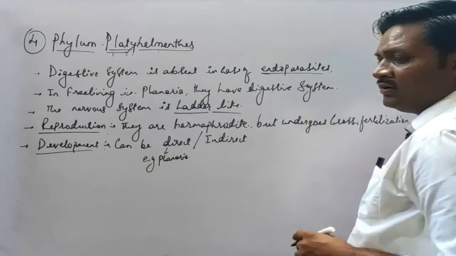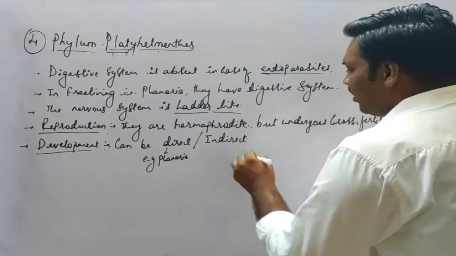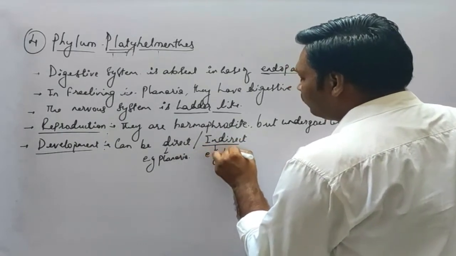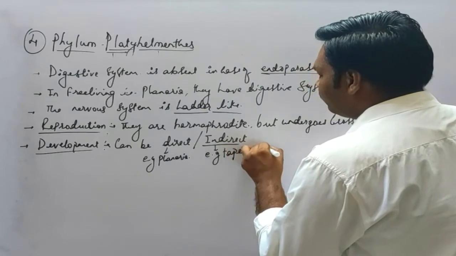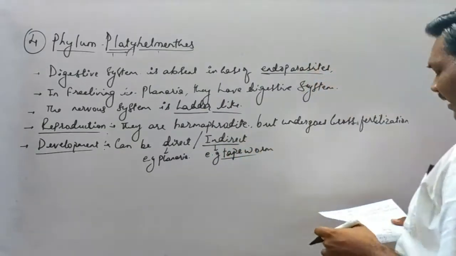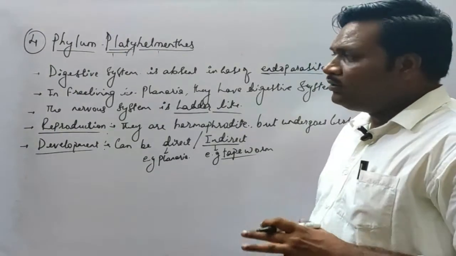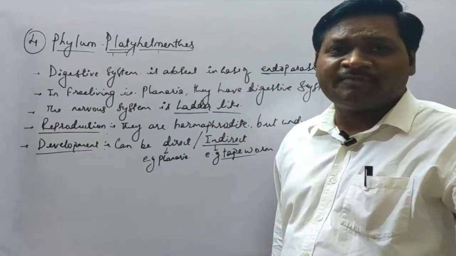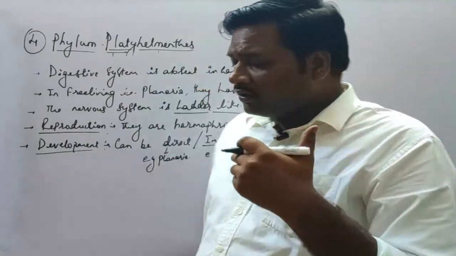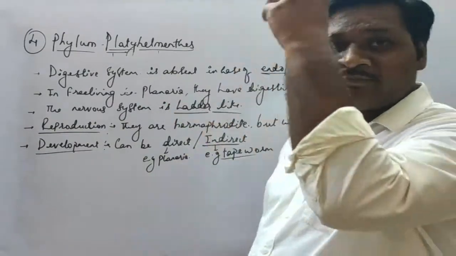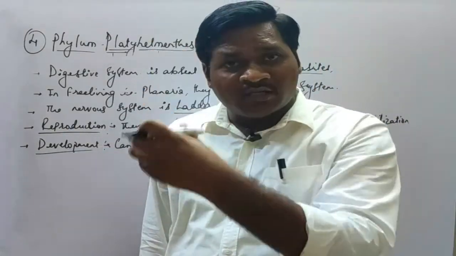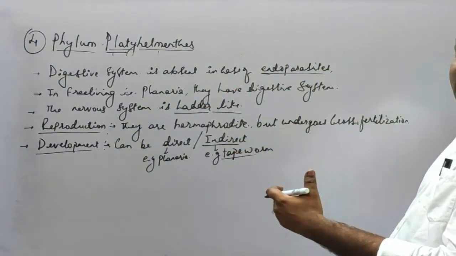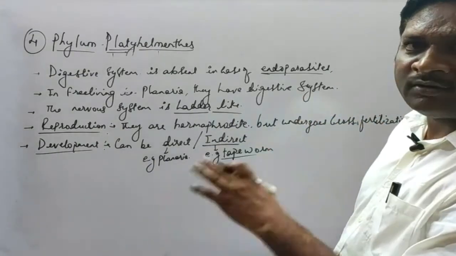Okay, planaria, they give rise to the new young one, and in indirect the example is the tapeworm. Okay, so this is the example of the indirect type of development. Now let's see the examples of the platyhelminths. So these are the few general characteristic features. Okay, so we have to compare these characteristic features with the introductory part. In introduction we have seen all the characteristic features, right? So you have to recall all those points over here. Okay, so it will be easier to understand for you.